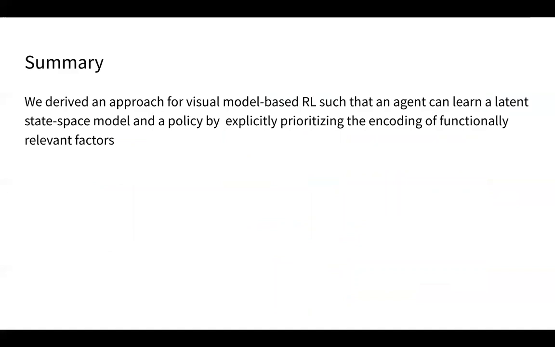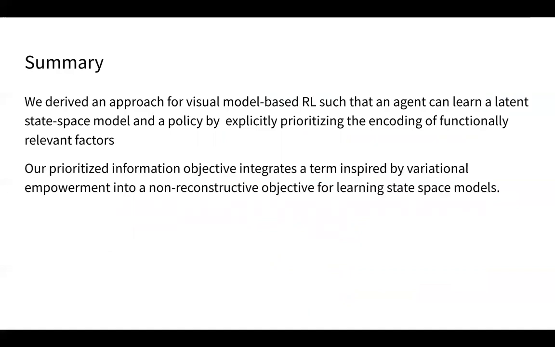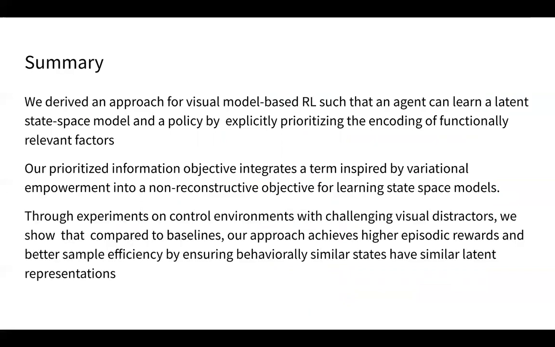In summary, we derived an approach for visual model-based reinforcement learning such that an agent can learn a latent state-space model and a policy by explicitly prioritizing the encoding of functionally relevant factors. Our prioritized objective integrates a term inspired by variational empowerment into a non-reconstruction objective for learning latent state-space models. Finally, through experiments on control environments with challenging visual distractors in the background, we show that compared to baselines, our approach achieves higher episodic rewards and better sample efficiency by ensuring that behaviorally similar latent states have similar representations.